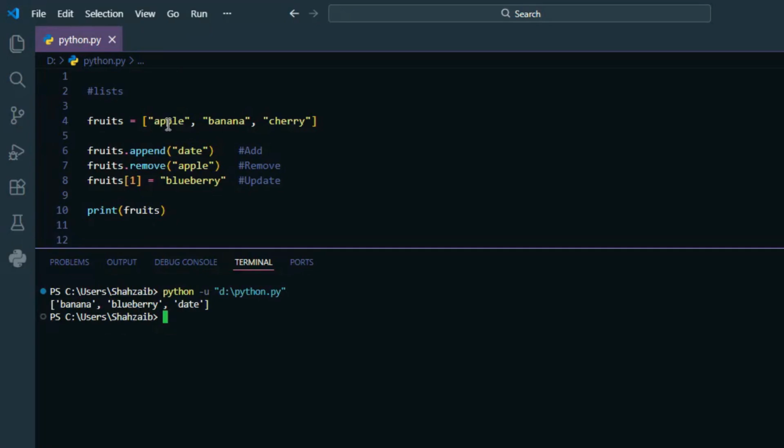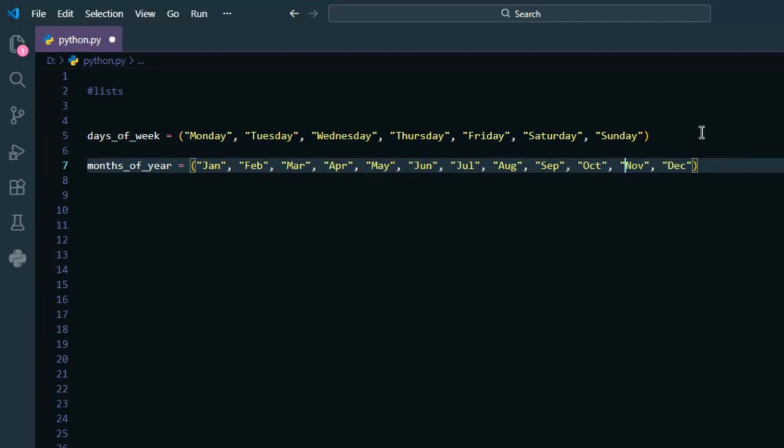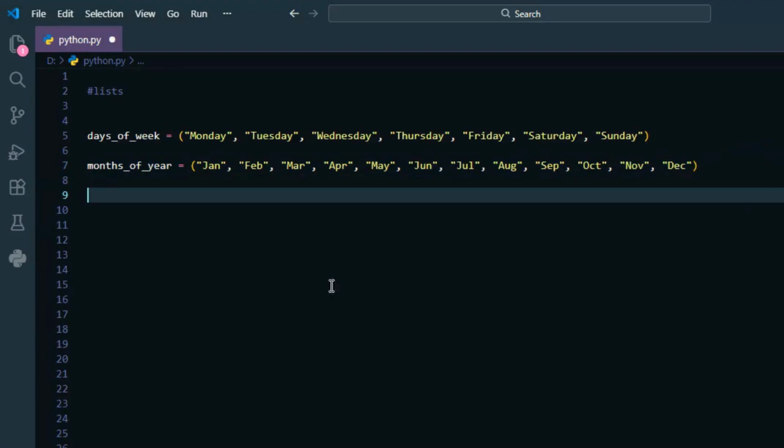But now think about this. What if we have some data that should never change? For example, days of the week, months of the year. We don't want anyone to accidentally modify them. So what's the solution? Python gives us something called a tuple.